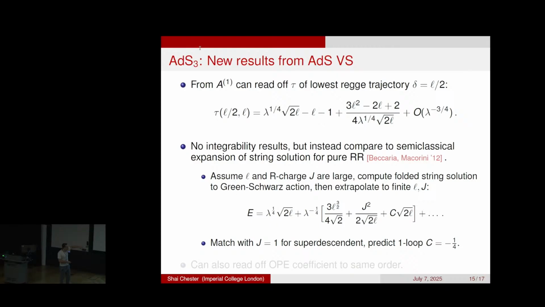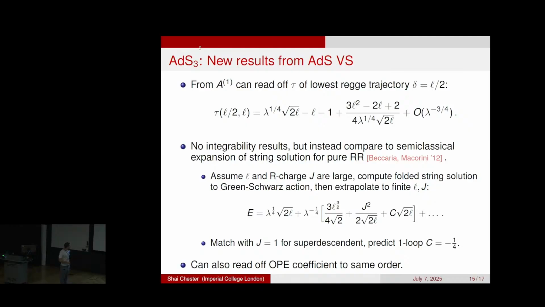And so this is a partial check of our results, because it doesn't check it completely, but it checks some of the terms. The fact that j equals 1 is consistent with the supermultiplet you have, so that makes sense. And then the fact that the one-loop correction is -1/4 is very interesting, because it's actually the exact same one-loop correction that you get in both ABJM and AdS5 cross S5. I don't know if there's a reason why that's the case, but that's something we observe. And then we can also read off OPE coefficients at the same order.